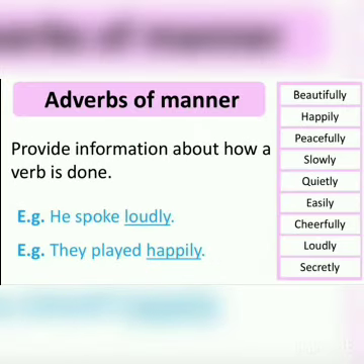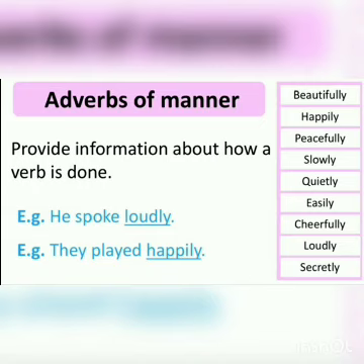Let's look into the next kind of adverb, which is adverb of manner. These adverbs provide information about how a verb is done. This includes beautifully, happily, peacefully, slowly, quietly, easily, cheerfully, loudly, secretly. Let's understand by example. He spoke loudly. Loudly is describing the manner in which he spoke. Hence, it is an adverb.